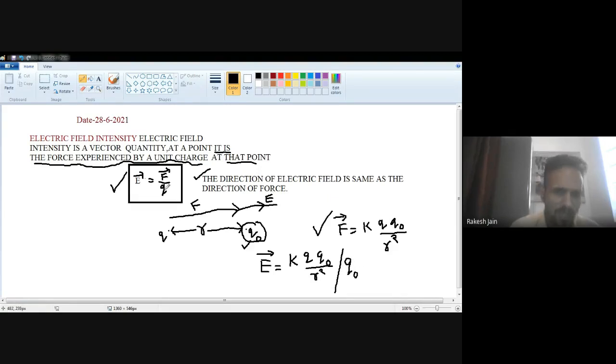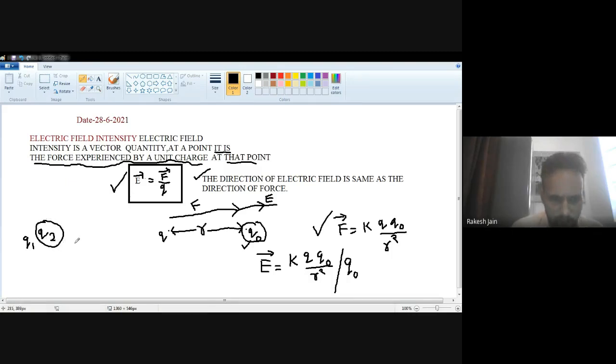In the formula I write for any charge, that is Q. But here I separate the names as Q and Q0. For example, suppose these charges are Q1 and Q2, and I want to calculate the electric field intensity at the Q2 charge.